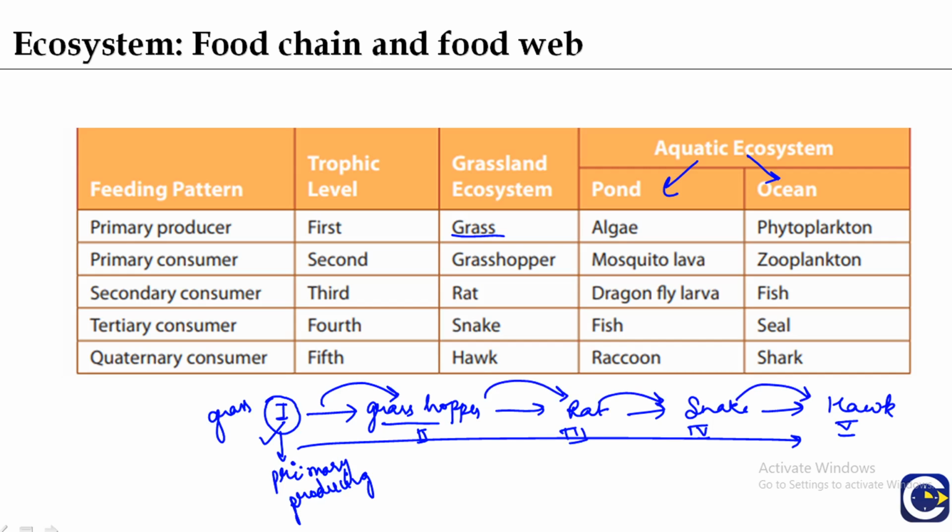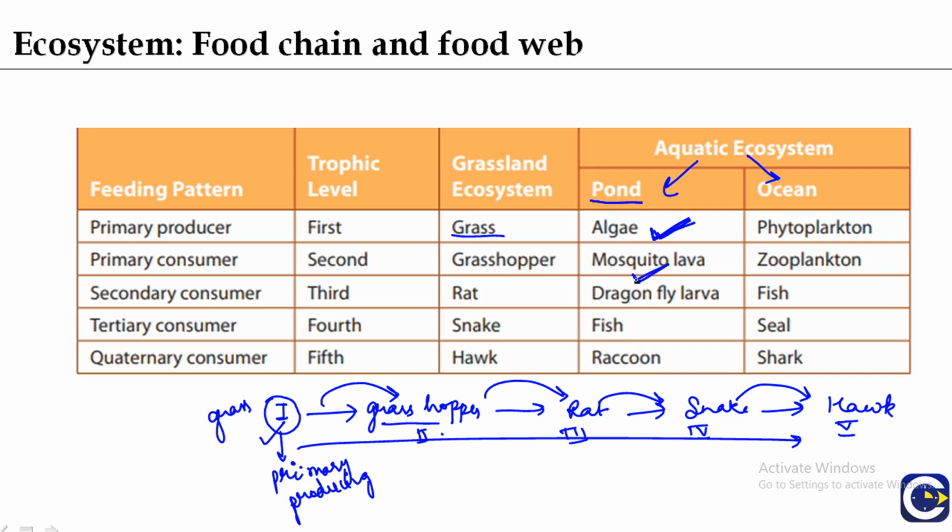So this is the primary producer, primary consumer, secondary consumer, tertiary consumer, and then the quaternary consumer. If you see an aquatic ecosystem, here is the example of a pond ecosystem. The algae, these are the primary producers.